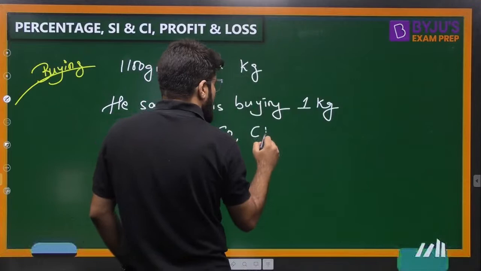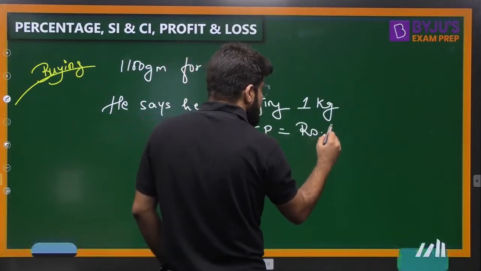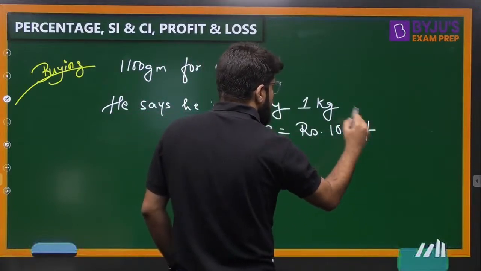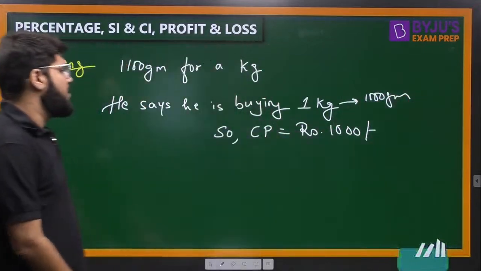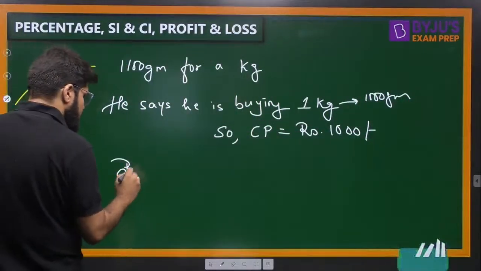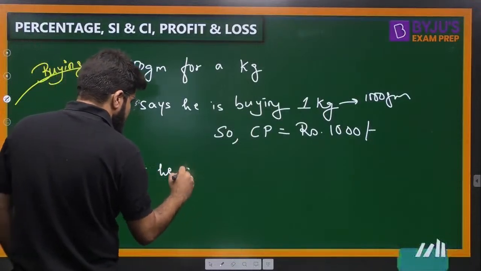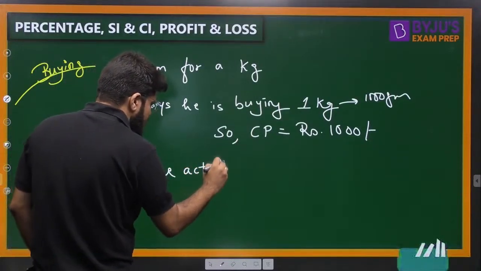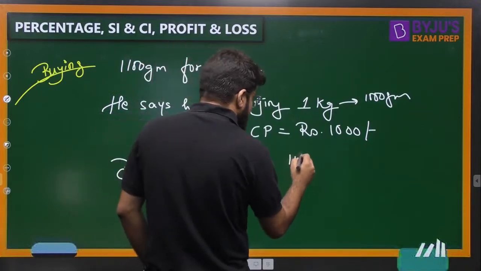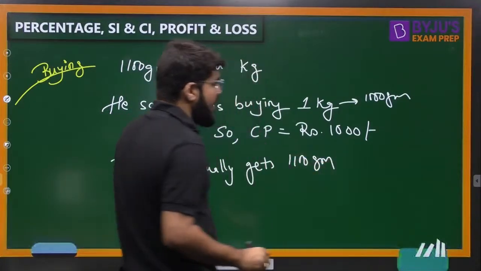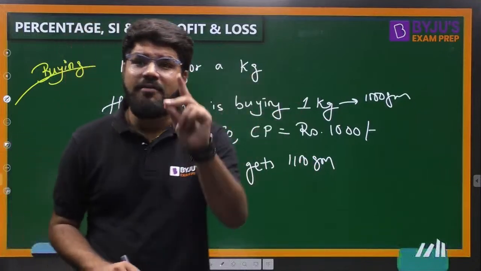So, what is the cost price? Cost price of 1 kg is 1000 grams. So, what should be the cost price of 1000? But because of his false reading, he actually gets 1100 gram. But he is paying for 1000 gram.